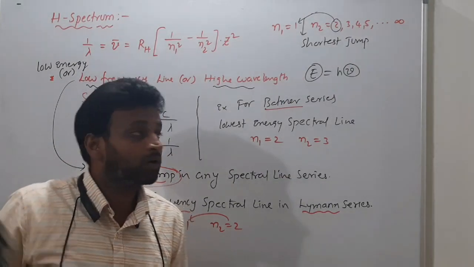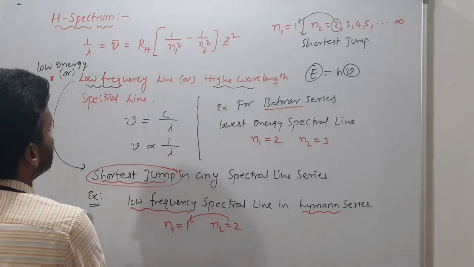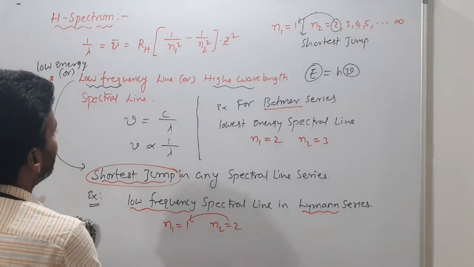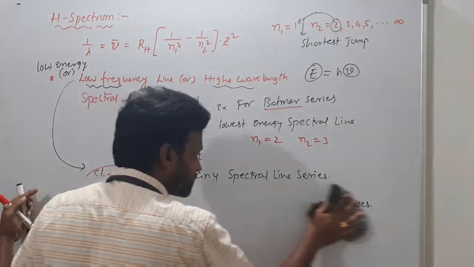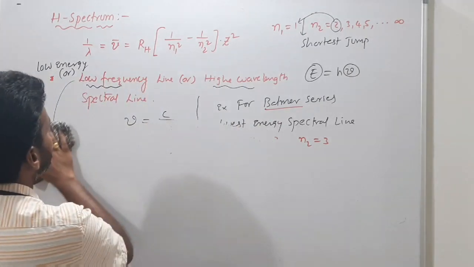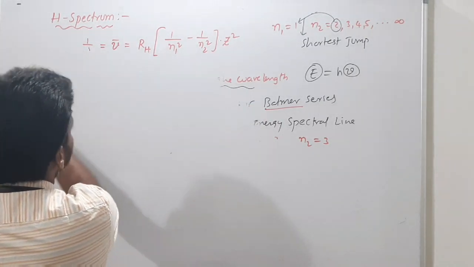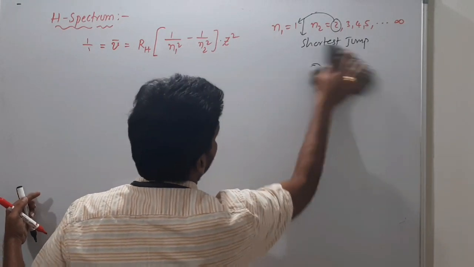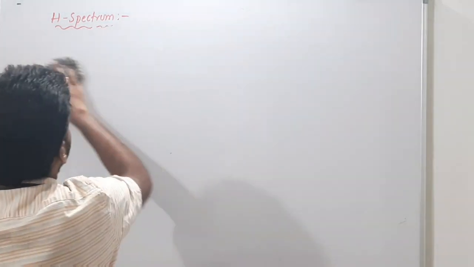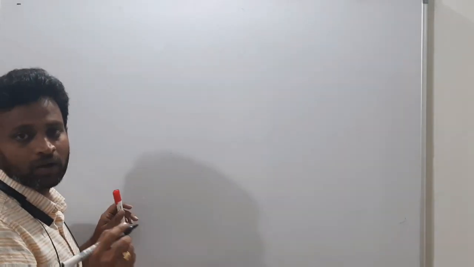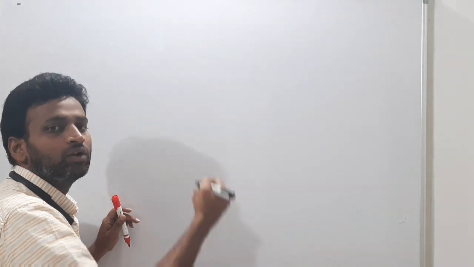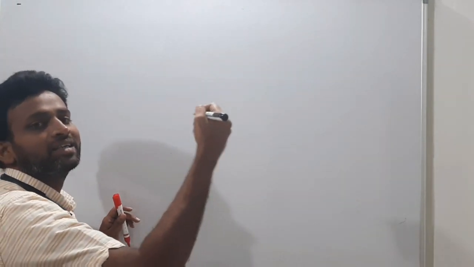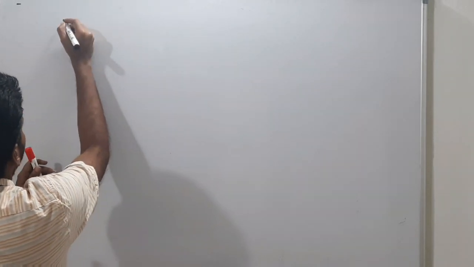So this is about what the lowest energy or lowest frequency or highest wavelength spectral line means. The shortest jump spectral line will have either the lowest energy or lowest frequency or highest wavelength. Hope you understood. So here what we discussed: the shortest jump will have the lowest energy, lowest frequency and highest wavelength. That I will write as a conclusion.